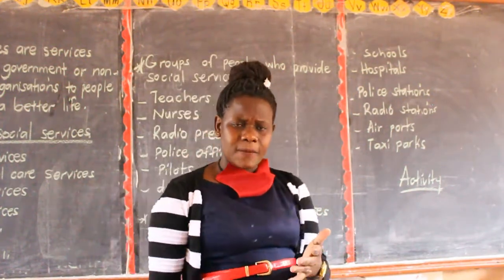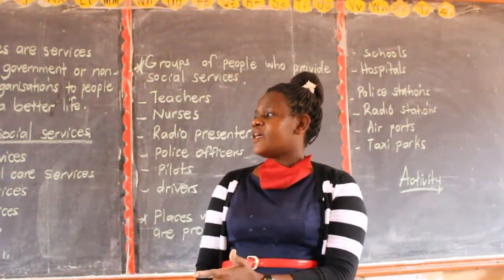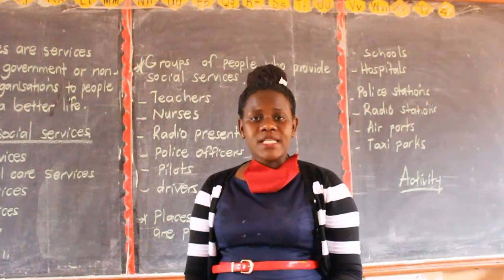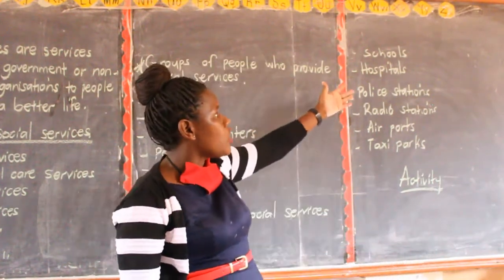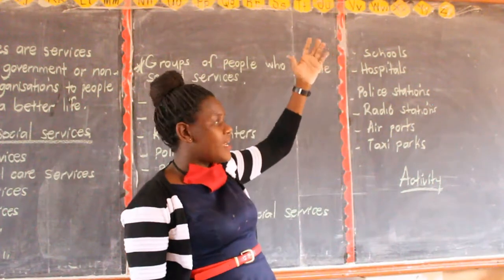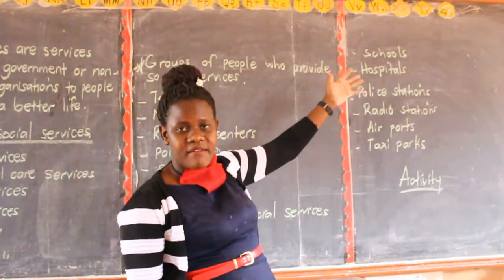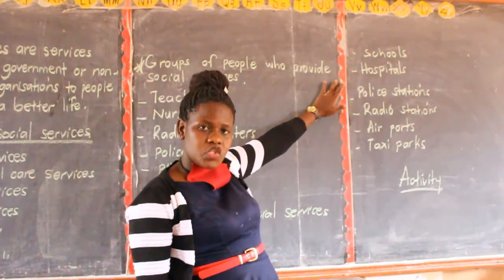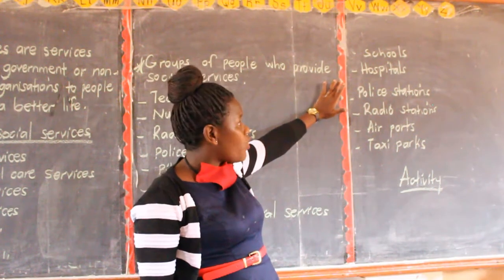When you are sick, don't go to the bank, don't go to the police officer to say that you are sick. Just go directly to this place. You can either go to the hospital, or to the clinic or dispensaries, and get that social service. Are we together? That's why you have to know.